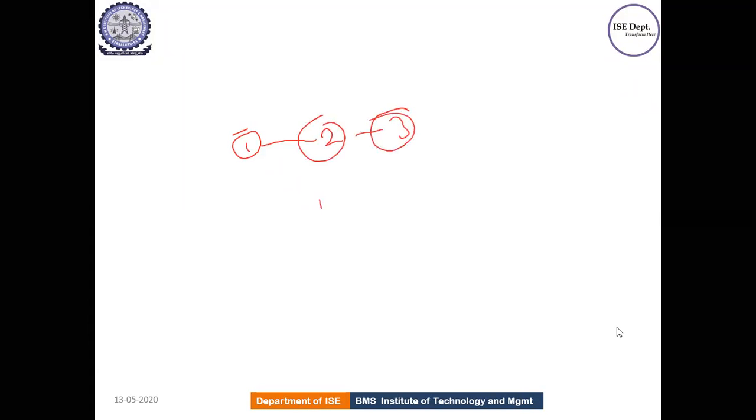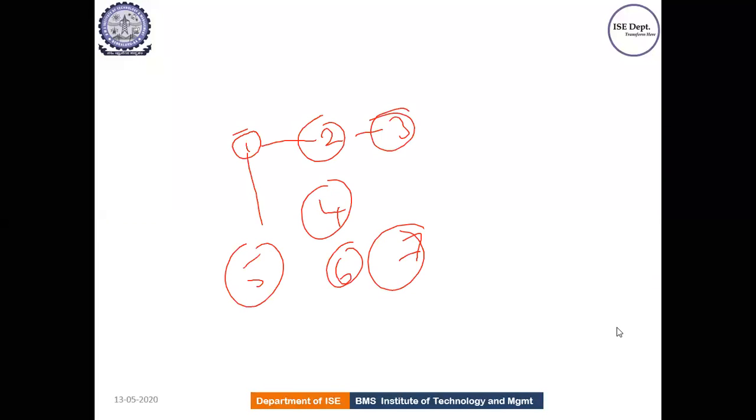So let me consider a graph, something like this. So a vertex 1, correct? So vertex 1 and vertex 2 and vertex 3, 4, 5, 6 and 7. Okay. So let me have the vertices something like this.